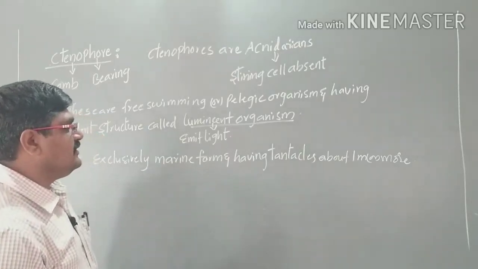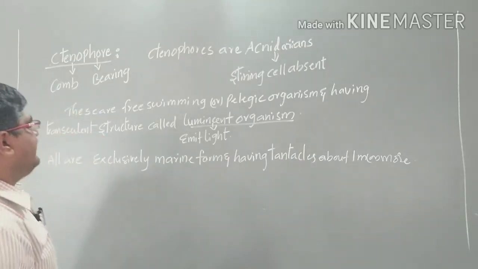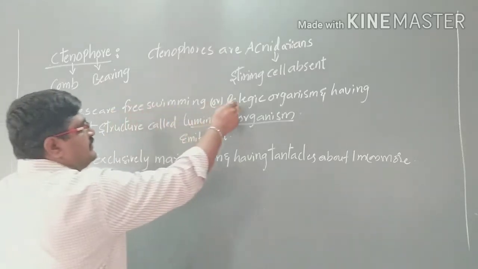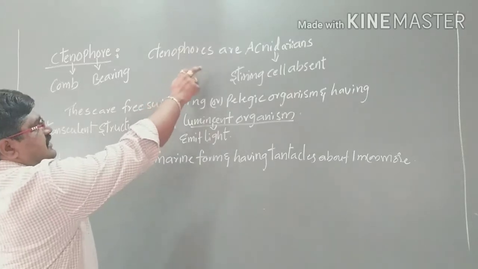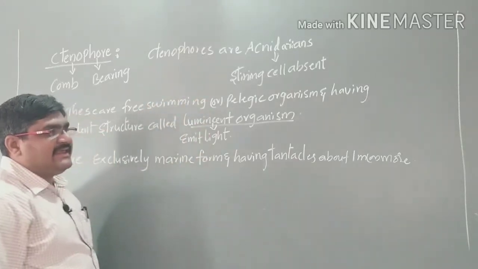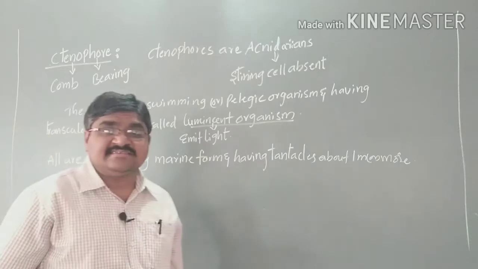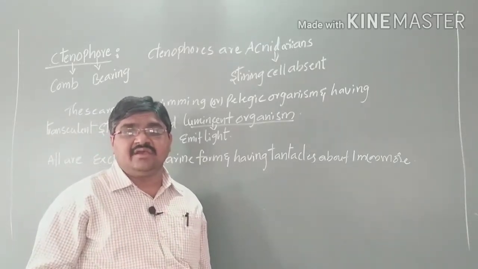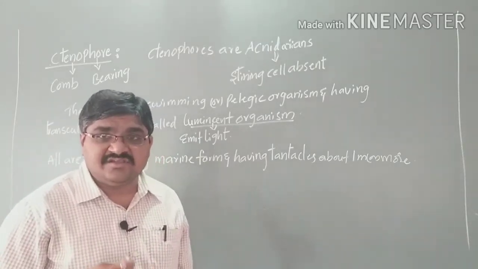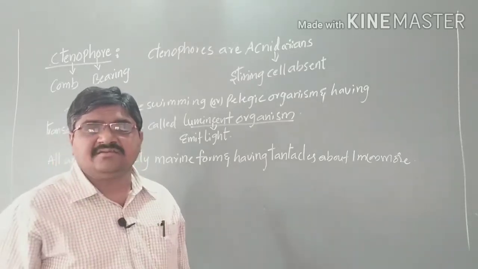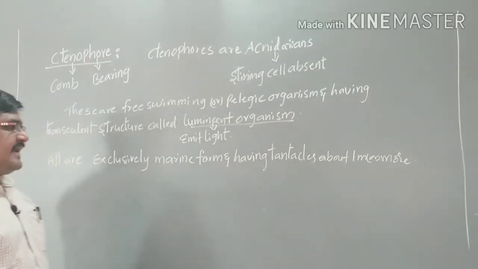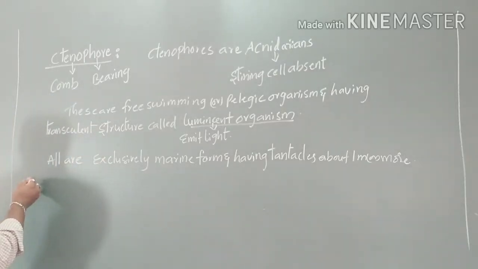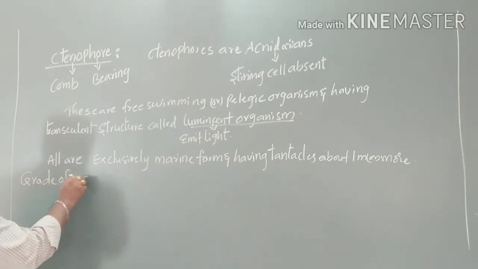So due to this we can call them luminescent organisms, and these are free swimming or pelagic organisms. Ctenophores are also called acnidarians, where the cnidoblast cells or stinging cells are absent. So due to the absence of stinging cells, we call them acnidarians.